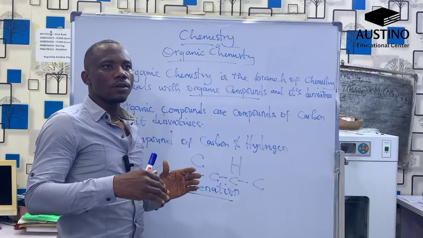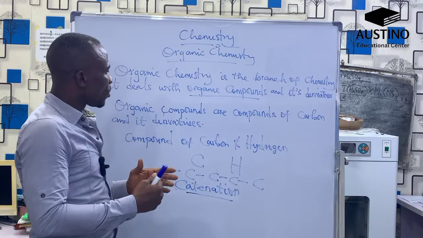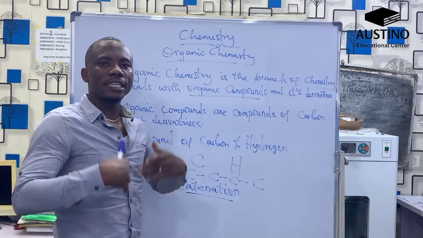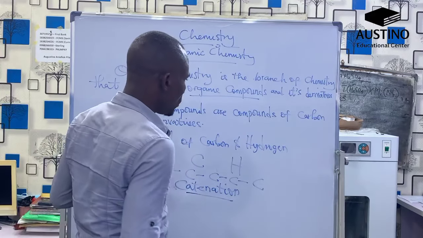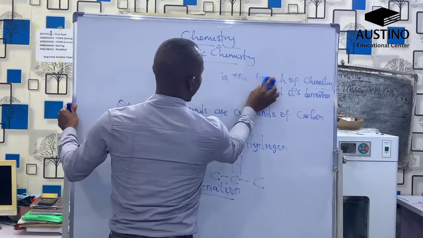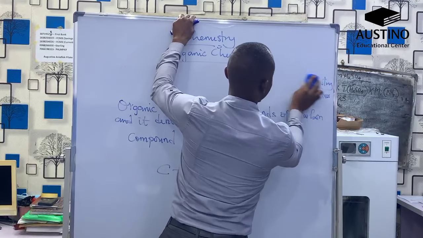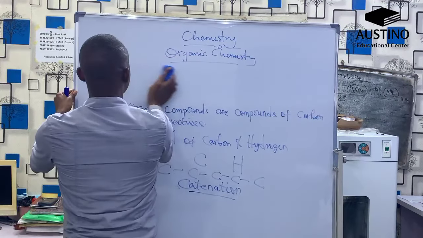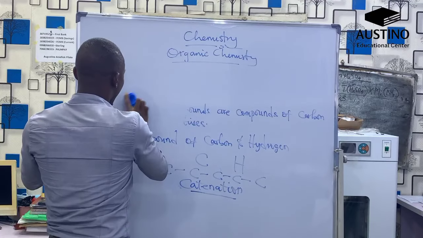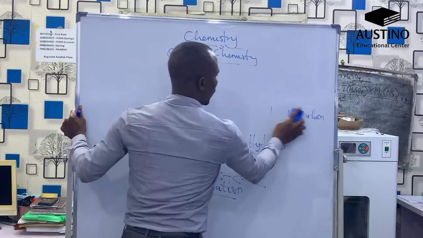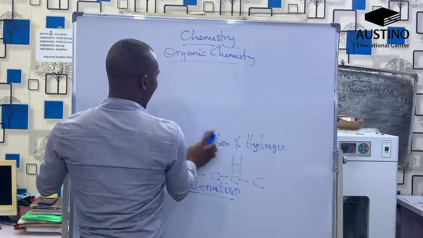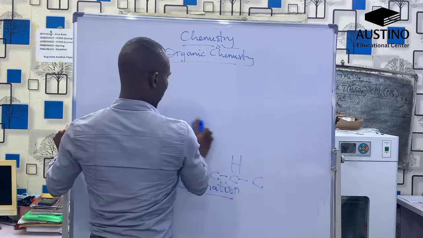We will now look at the basic composition of organic compounds. What is an organic compound made up of? Quickly, after our definition, we will be going into the composition. Since we have known that organic chemistry is the chemistry of carbon and its derivatives, and organic compounds are compounds of carbon and its derivatives, which can also be described as the chemistry of carbon and hydrogen, basically.